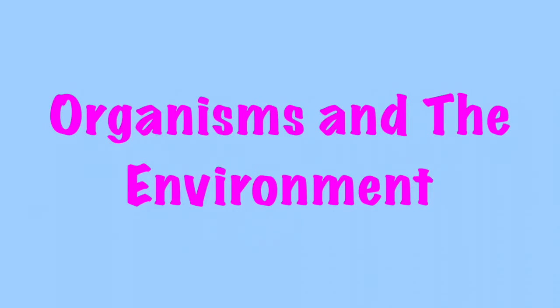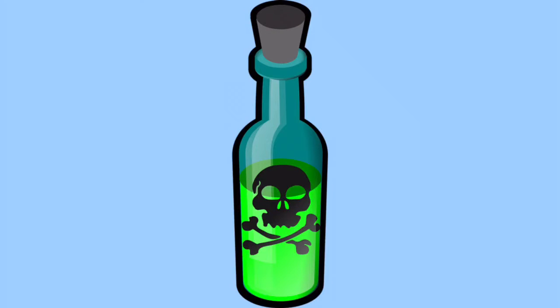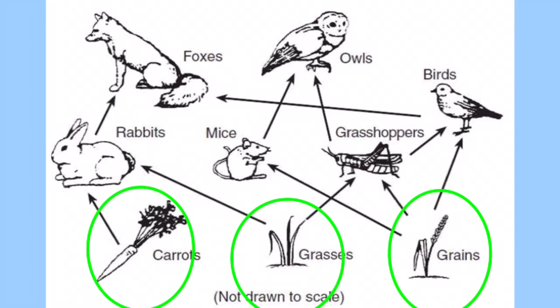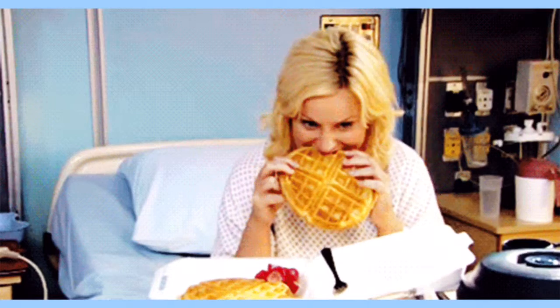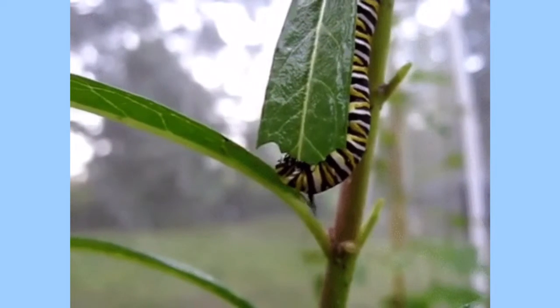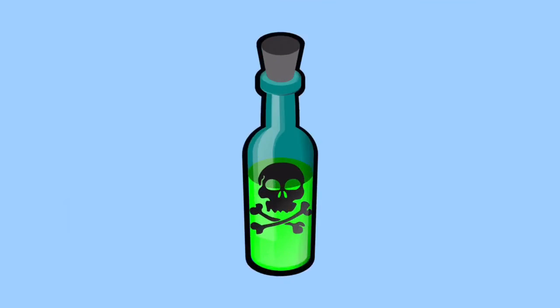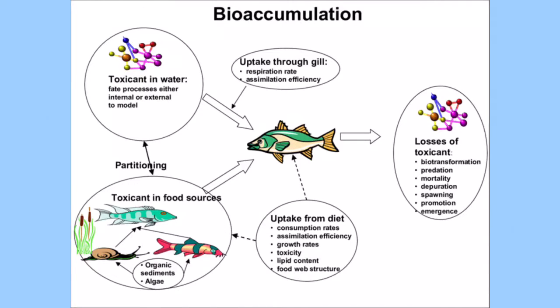Organisms and the environment. Sometimes poisonous waste can get into an ecosystem because plants at the bottom of the food web absorb the poison. The poison is then passed on to the animals that feed upon them. Because these animals eat lots of plants, they absorb more of the poison. The poison accumulates as it is passed up the food web.